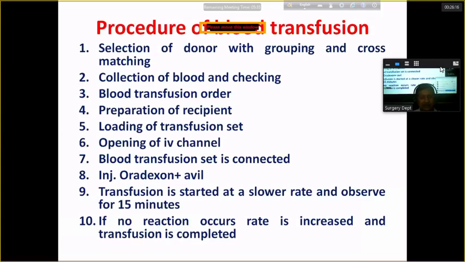Preparation of the recipient: the person who is going to receive the blood has to be kept supine. We prepare the place where we will open the channel, clean with antiseptic, make the vessel prominent, then connect the transfusion set with the transfusion bag, and the set is filled with blood. Then the channel is usually opened by a white bone needle, 18G or 20G. Then the blood transfusion set is connected with the cannula.